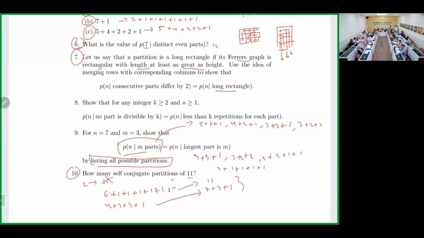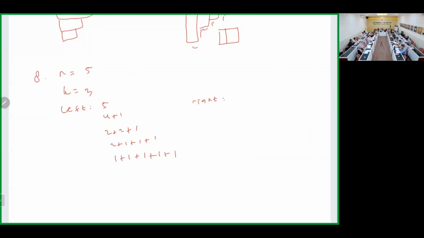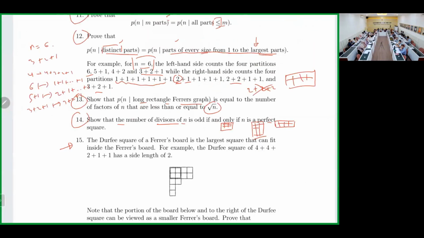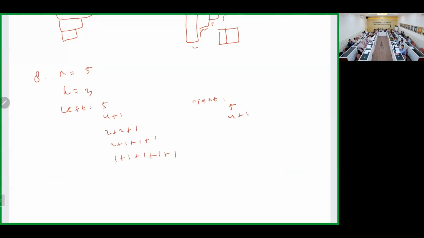The right hand side: less than k repetitions for each part. So we cannot have 1 plus 1 plus 1 plus 1. We cannot have more than 2 times. We have 5, 4 plus 1, 2 plus 2 plus 1 should be okay.